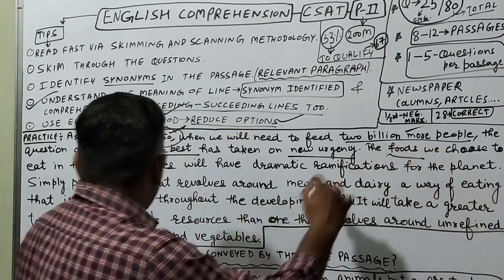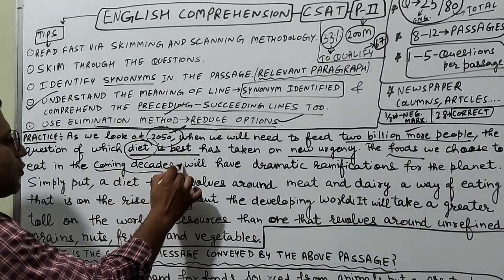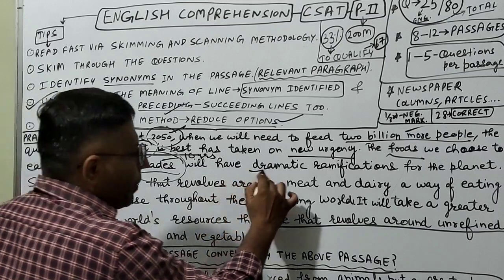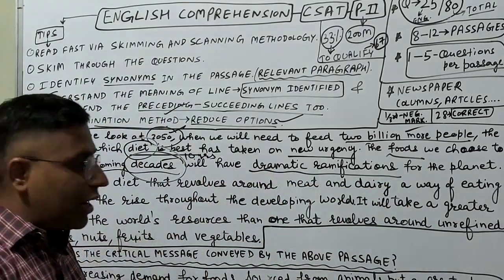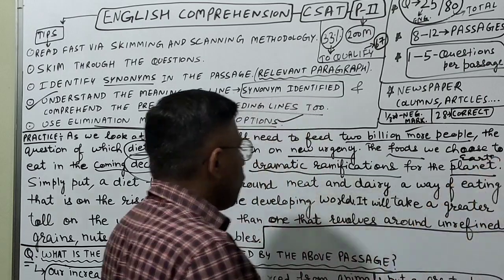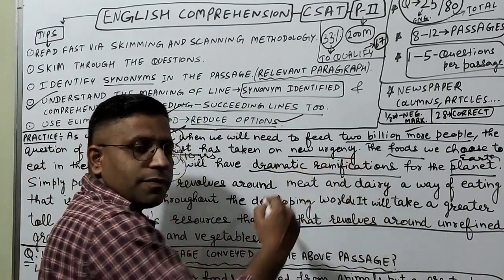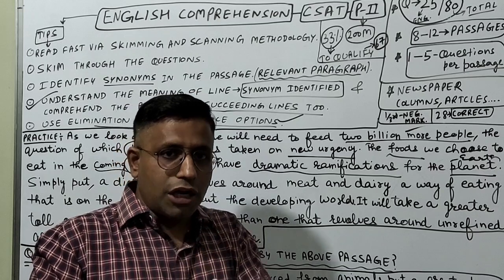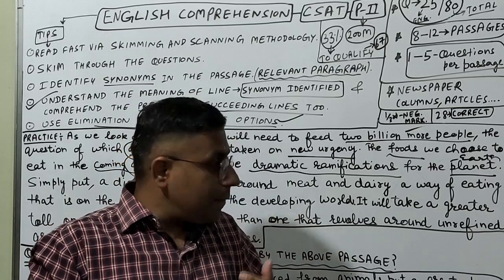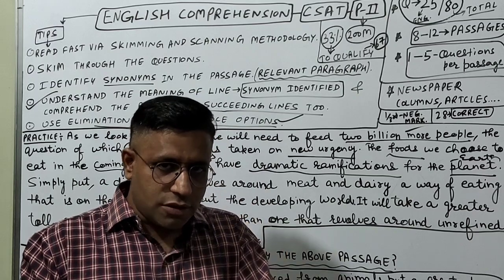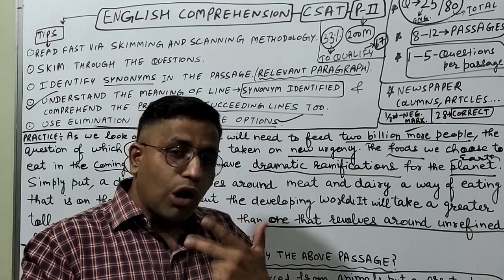The foods we choose to eat in the coming decades, as I told you, decade means 10 years, will have dramatic ramifications for the planet. Planet means our earth only. Okay, and now what is the meaning of ramifications? See, now here we have to develop this very synonym skill. Synonym means similar meanings. Ramifications means the results, the consequences, the output.